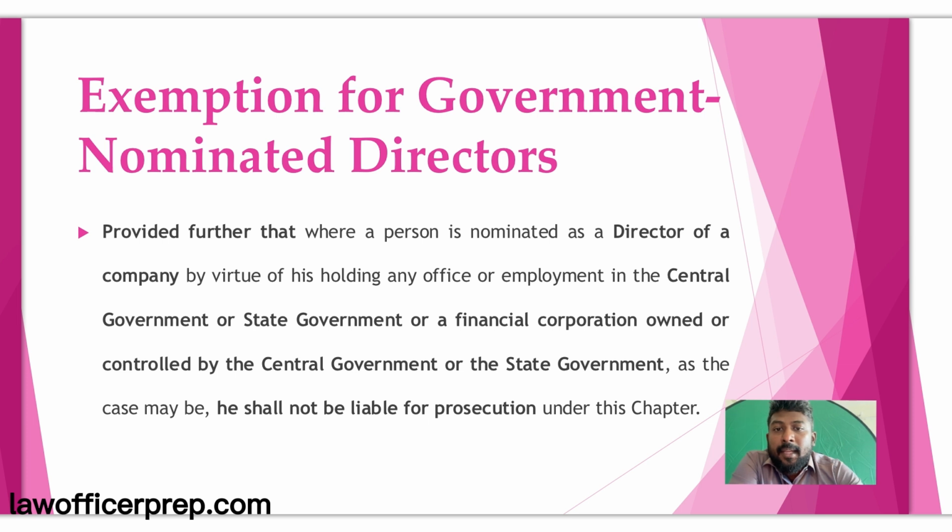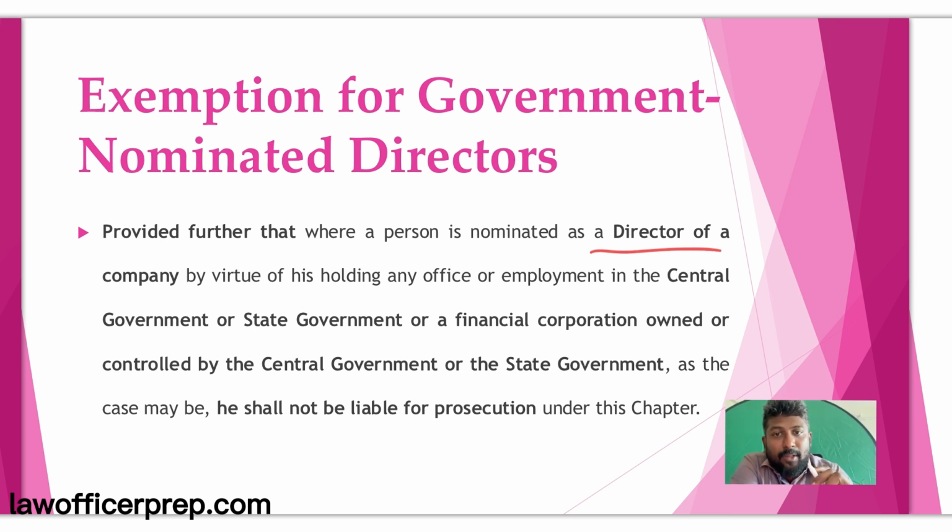Now, there is an exemption for government nominated directors: if the person is holding a position of directorship in the company by virtue of employment in the central government or state government, or a financial corporation owned or controlled by the central or state government. If it is a financial corporation owned by the government, or if he is appointed by the government as a director to the particular company, then he can be exempted.